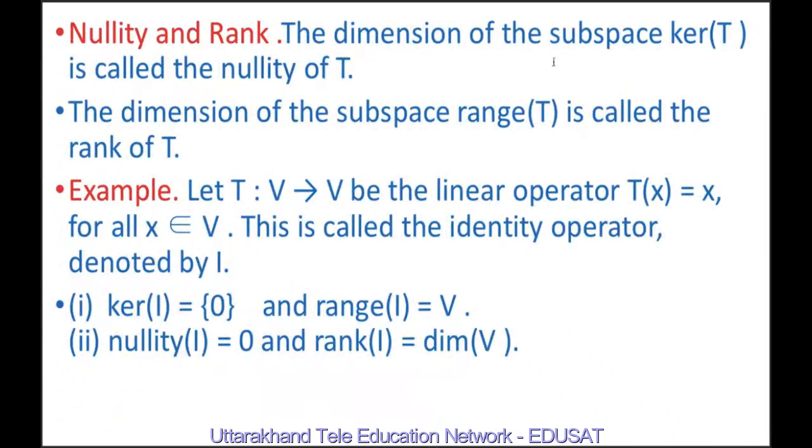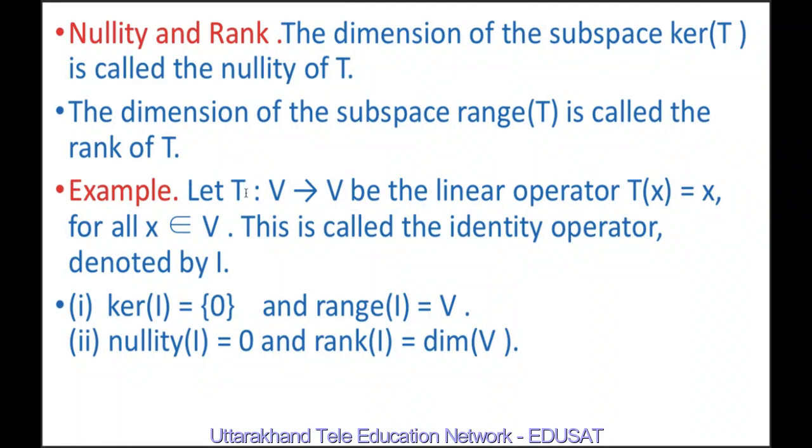Now, the dimension of the subspace kernel T, or dimension of null space of T, is called the nullity of T. Dimension is nothing but the number of elements in its basis. The dimension of the subspace range T is called the rank of T.